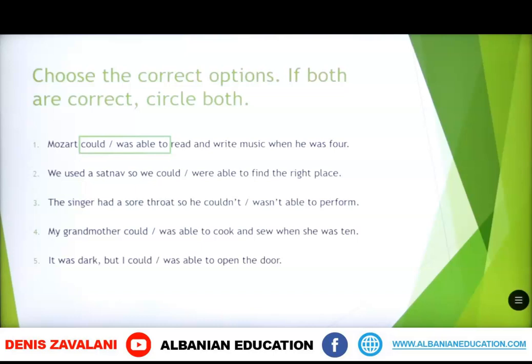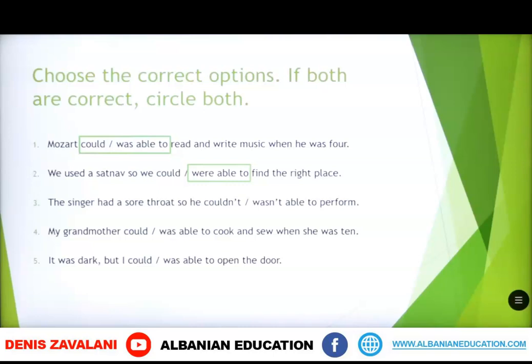Now let's go with the second sentence. Think about it. We used a sat nav so we could or so we were able to find the right place. Which of the options do you think might suit in this sentence? So it's were able to. We used a sat nav so we were able to find the right place.